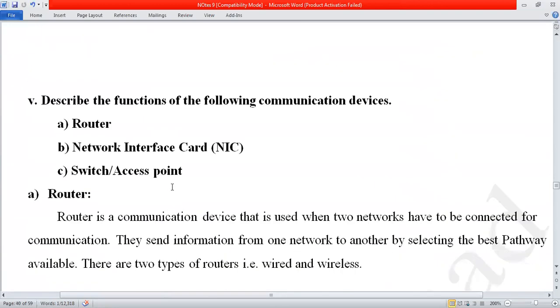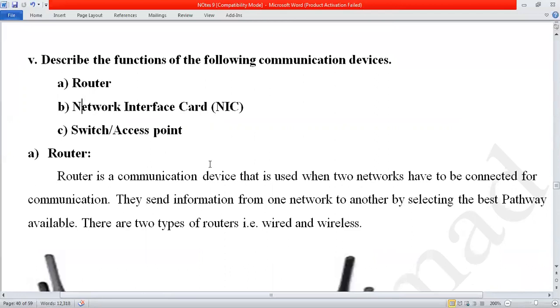Today our topic is: describe the functions of the following communication devices. What are the functions of these? They are called communication devices: A, router; B, NIC, the network interface card; and C, switch or access point. Keep in mind, these devices are used for the network or internet. Now we will have to explain the router.